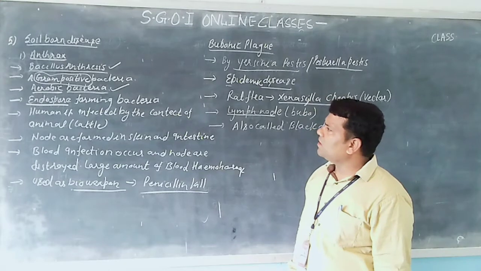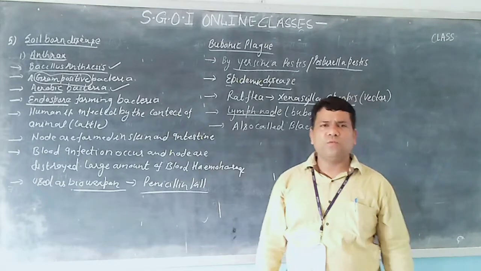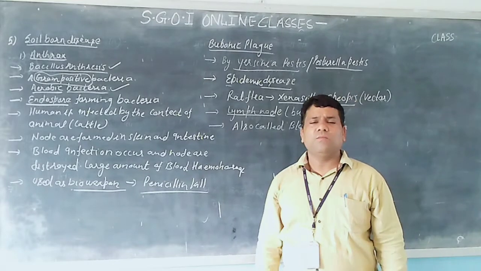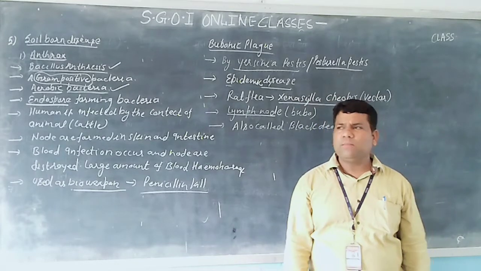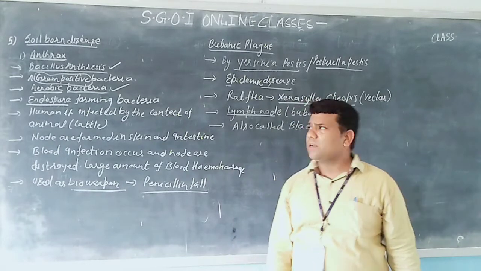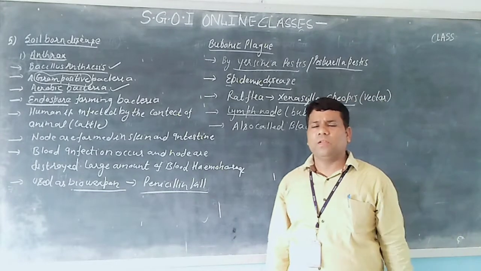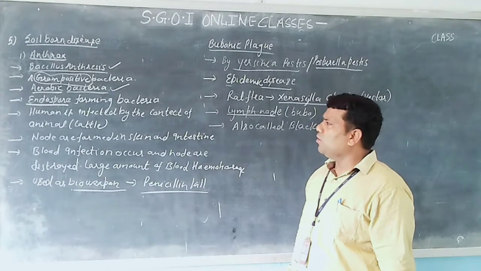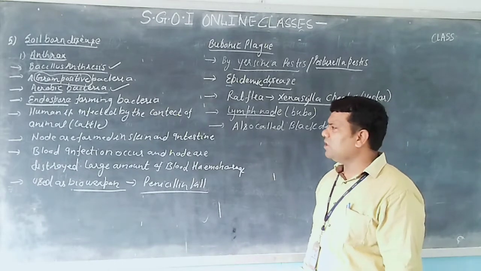So this Bacillus anthracis bacteria forms an endospore, and these endospores are very infectious. Note down that the disease anthrax is mostly caused in cattle. It is a disease of cattle, but human beings or other animals that come into contact with infected cattle are also infected by Bacillus anthracis, because these spores are poured upon such a person and he is infected. So humans are infected by contact with animals like cattle. Now what happens in this disease?